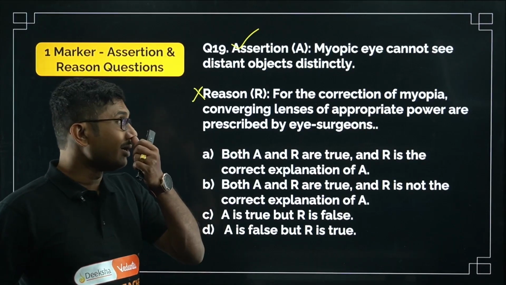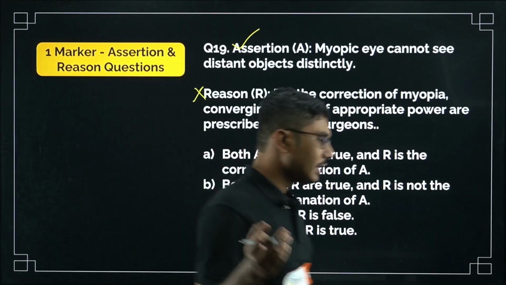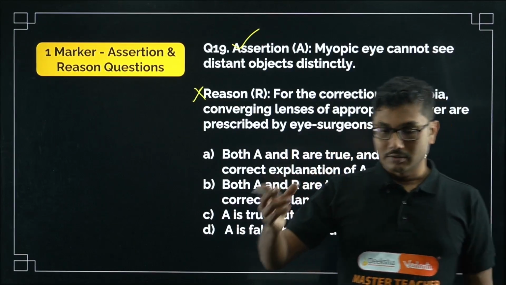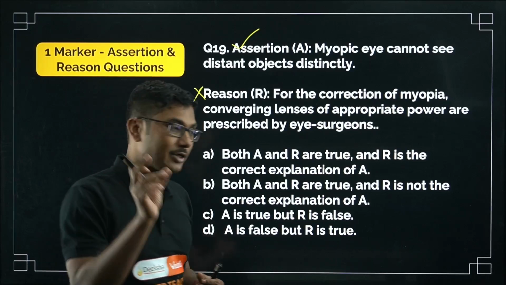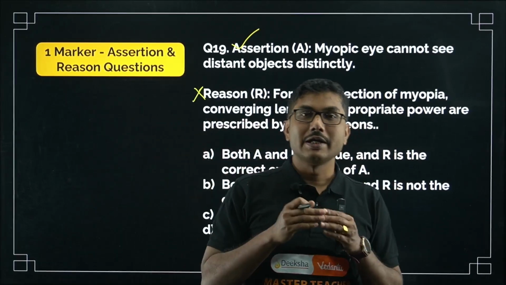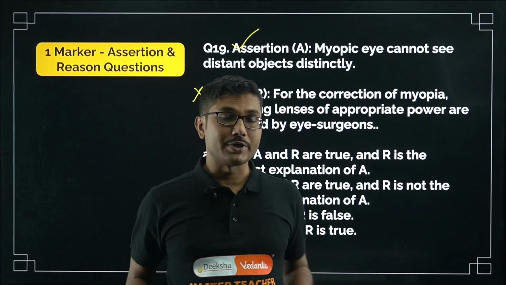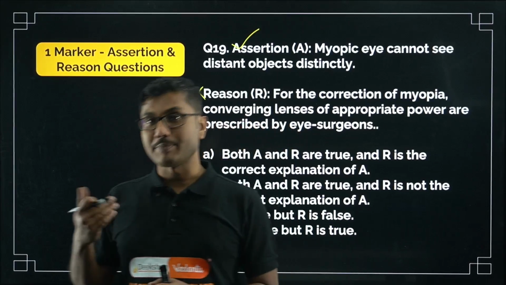So my mistake, the eyeball is elongated. If the eyeball is elongated, then the rays are falling even before reaching the retina, that is myopia. If it is shortened, then it is hypermetropia.